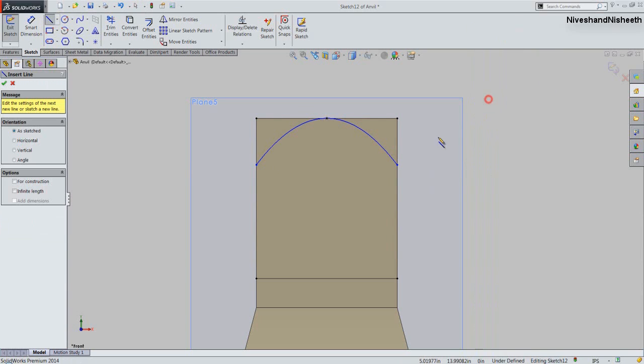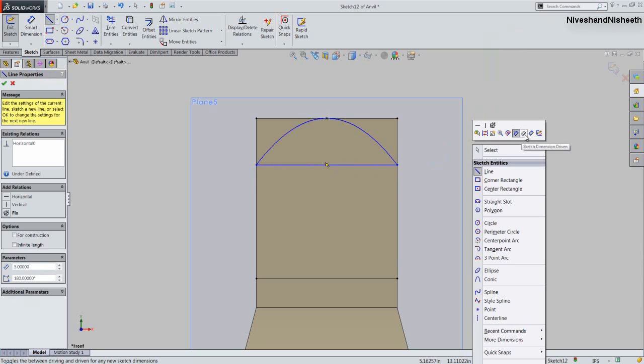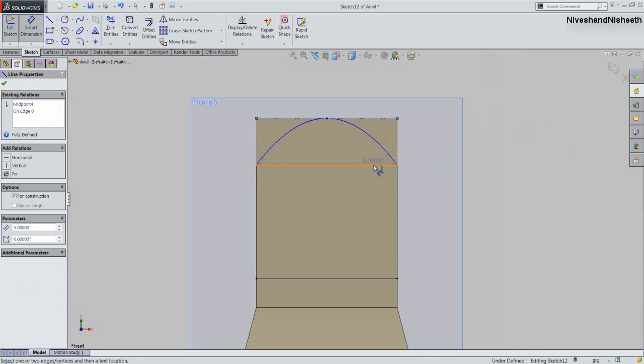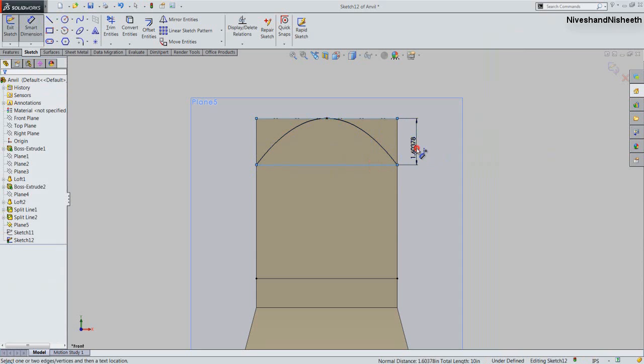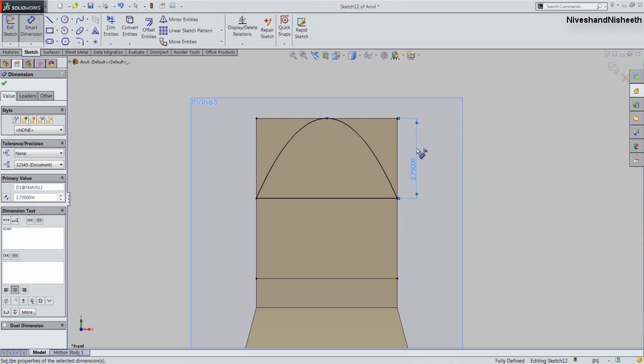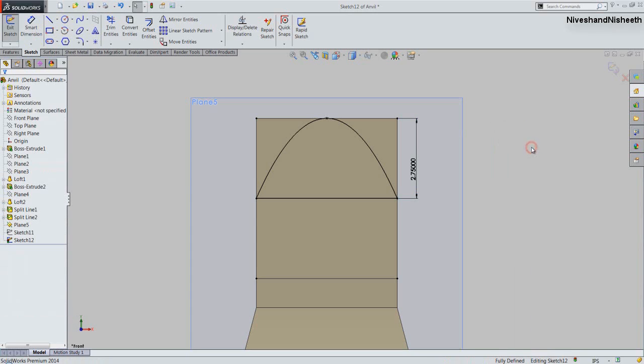We will create one more line to close the spline. And fix the dimension 2.75 inches between this point and the top edge. Okay, finish the sketch.